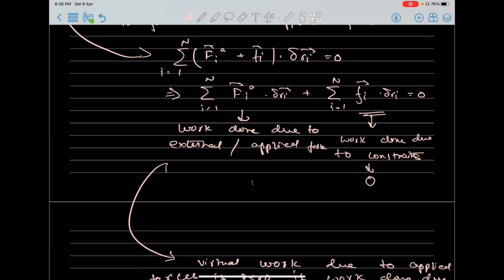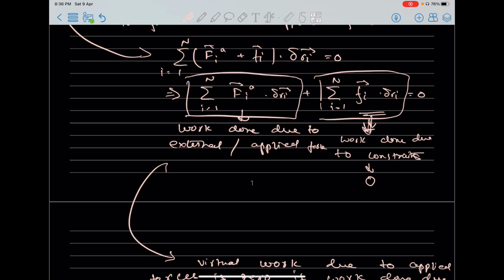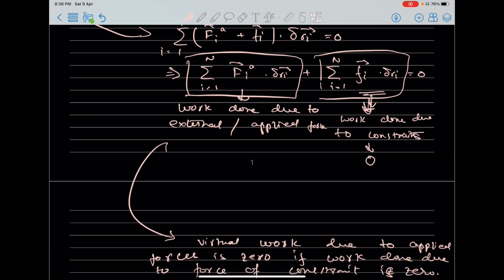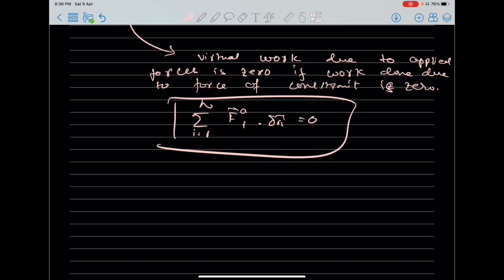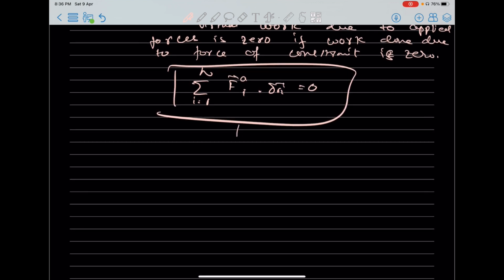What does this mean? If we consider this force of constraint, that virtual work due to force of constraint is 0, then work done due to applied, that is virtual work done due to applied force, will also be 0. That is, i runs from 1 to n F of a i dot dRi equals 0.